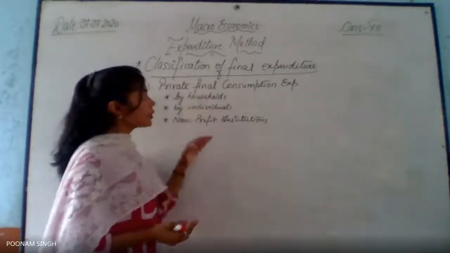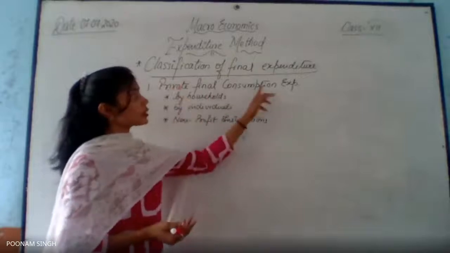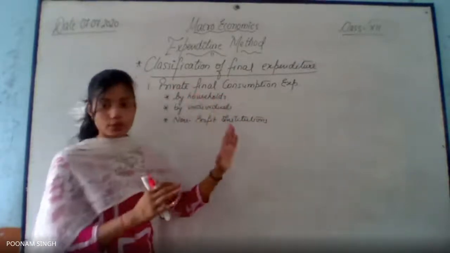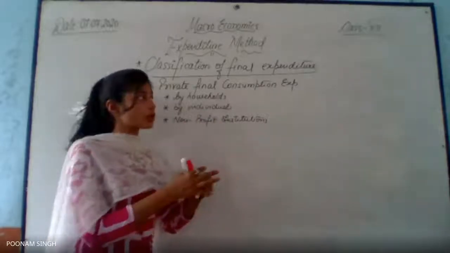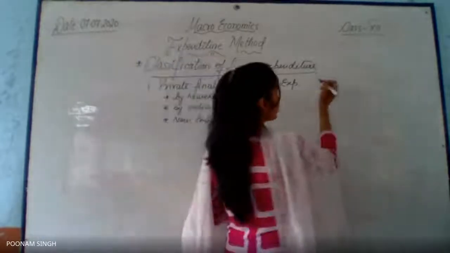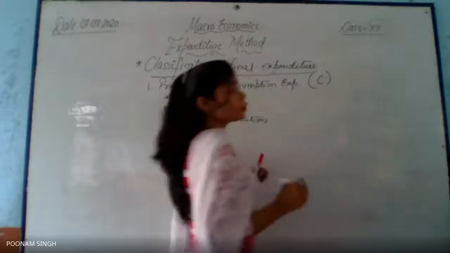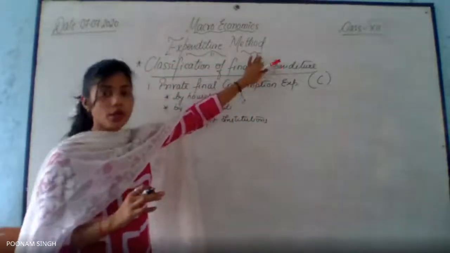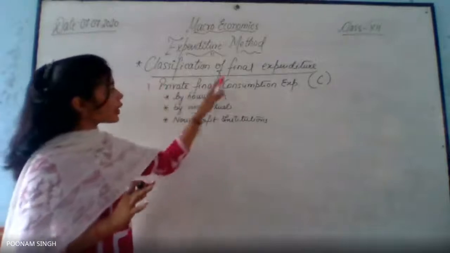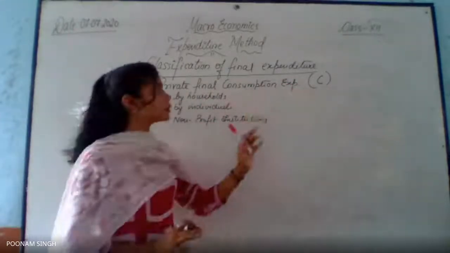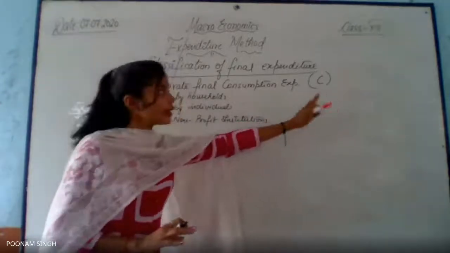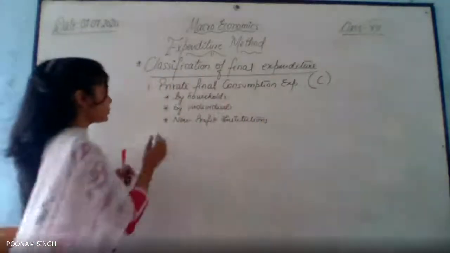Fine. So this is private final consumption expenditure. This expenditure is done by the households, that is, consumers are doing this expenditure. So this will be denoted as C. When we talk about the formula of the expenditure method, instead of writing private final consumption expenditure, I'll simply write C over there. So remember, it will be denoted with C.